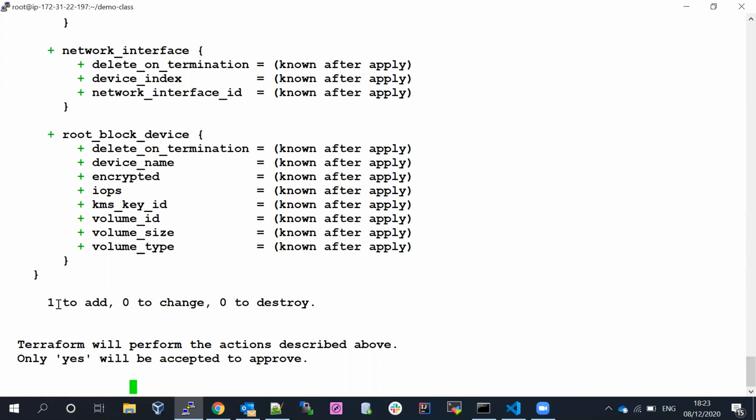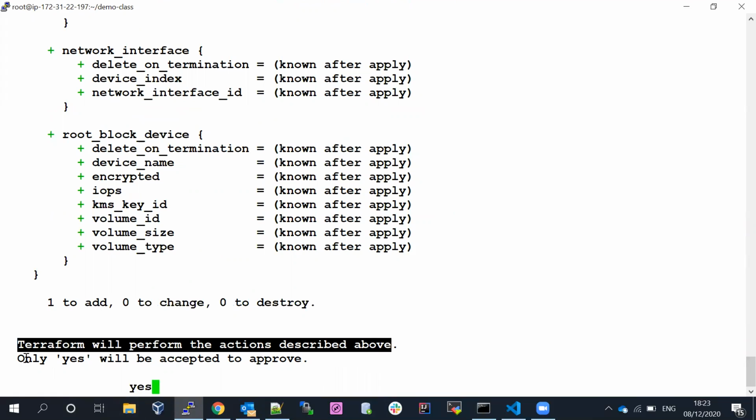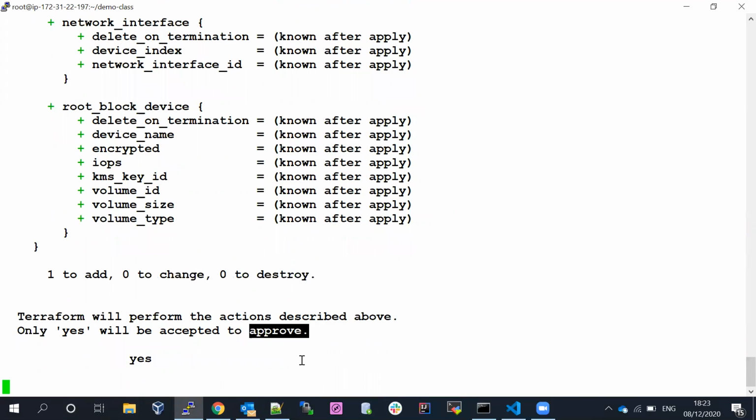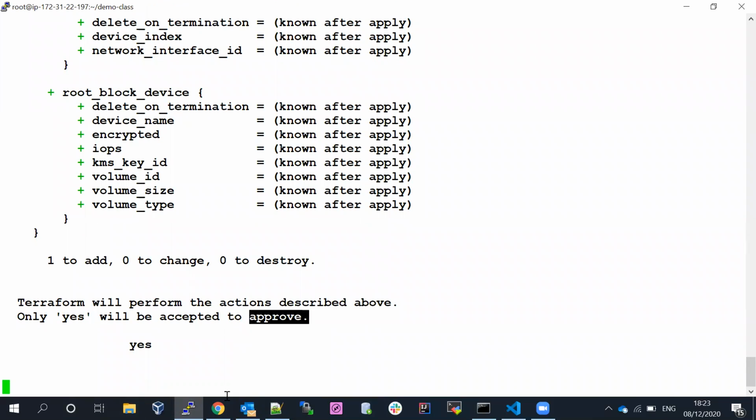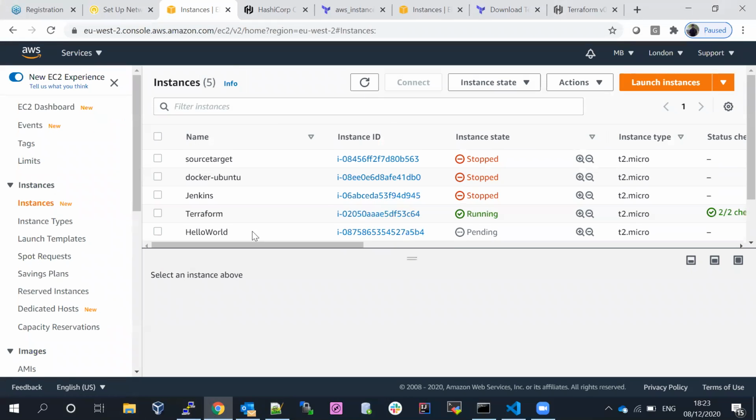Now I would like to go with one. We'll talk about 2 resources a little after this. Okay, let's say yes. Terraform will perform the action desired above. Only yes will be accepted to approve. Okay, if I say yes, and we go back to the console, you can see there's one server which is coming up, hello world.